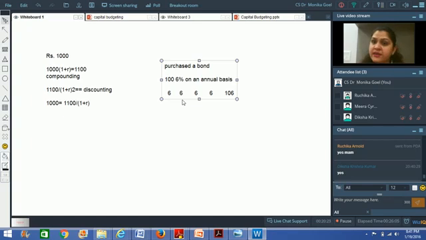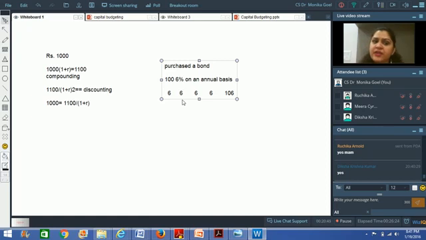In order to discount a particular cash flow, I have to use a discounting rate, R. How do we calculate this R? I would be discussing this when I discuss the chapter on cost of capital. Right now, I will say that R is your cost of capital.